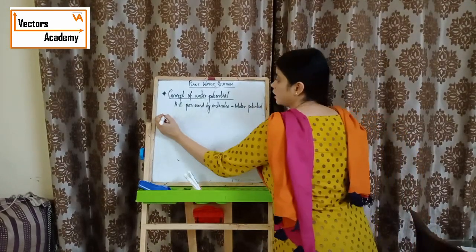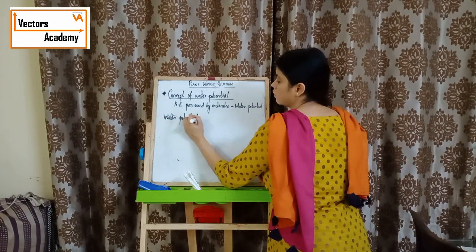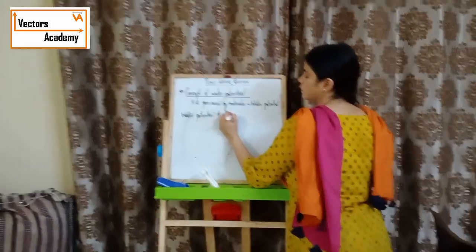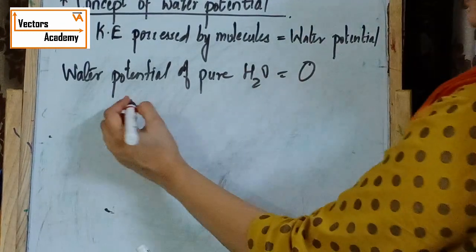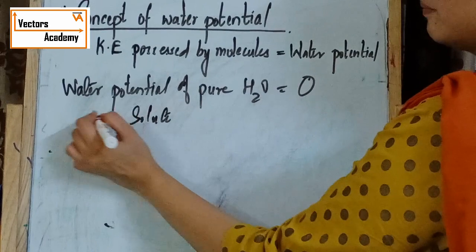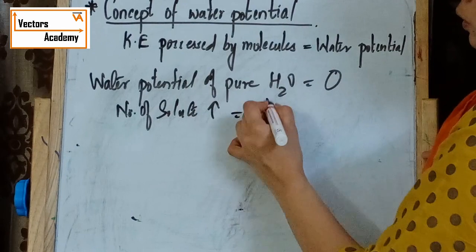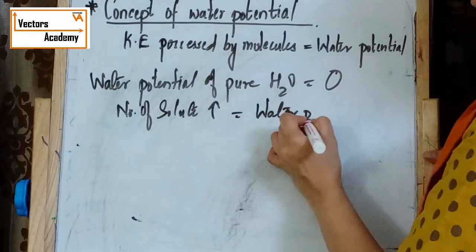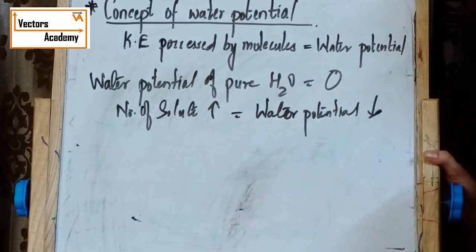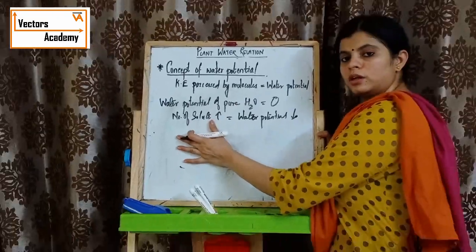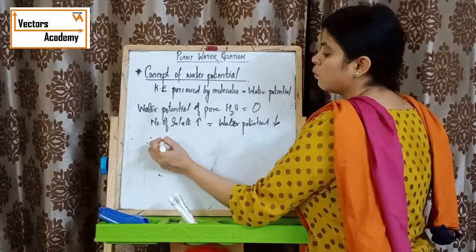The water potential of pure water is always 0, and as the number of solutes increases in any solution, the water potential will decrease. The more concentrated the solution, the less the water potential.